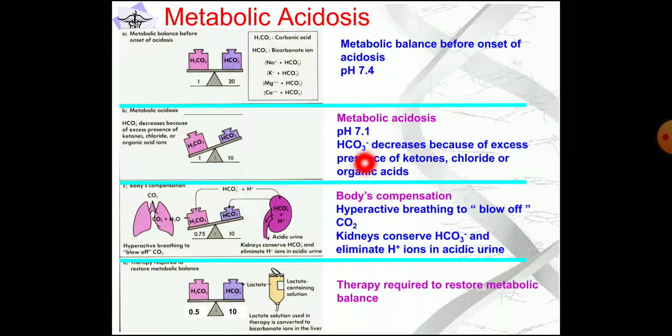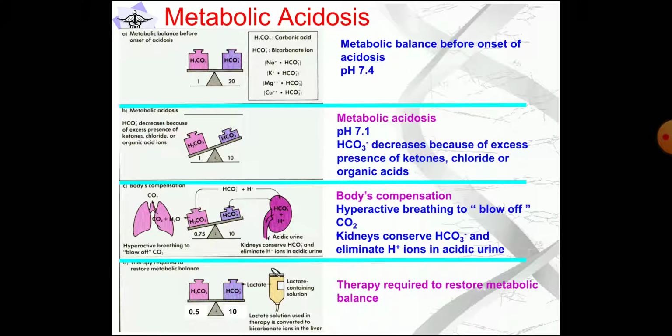So in diabetic ketoacidosis, there will be increased production of ketone bodies, and also in starvation, there will be increased production of ketone bodies that will increase the acid. So the bicarbonate is required for the compensation, and then there will be buffering, and so there will be decreased bicarbonate level, and chloride or organic acids.